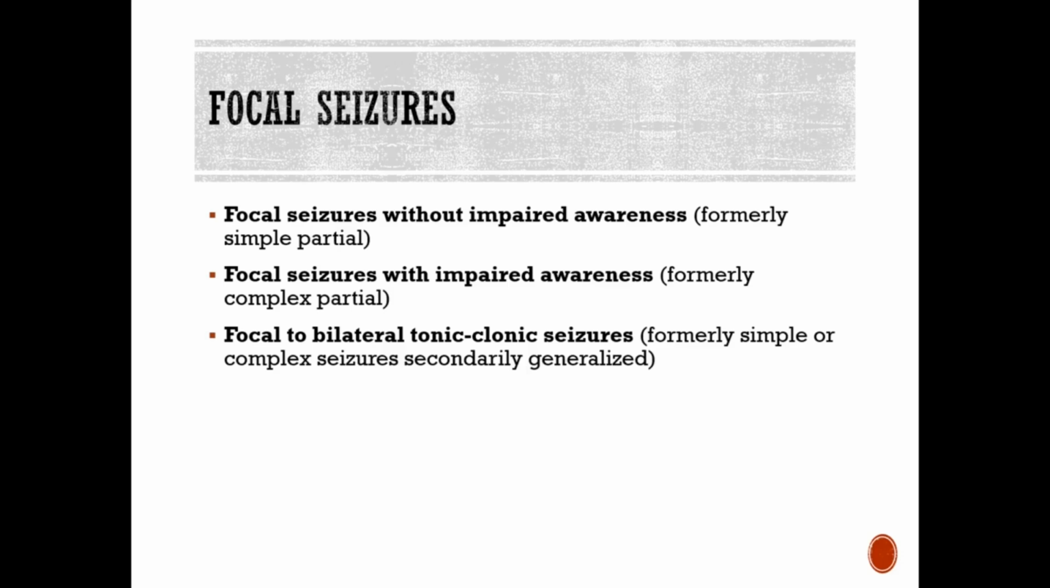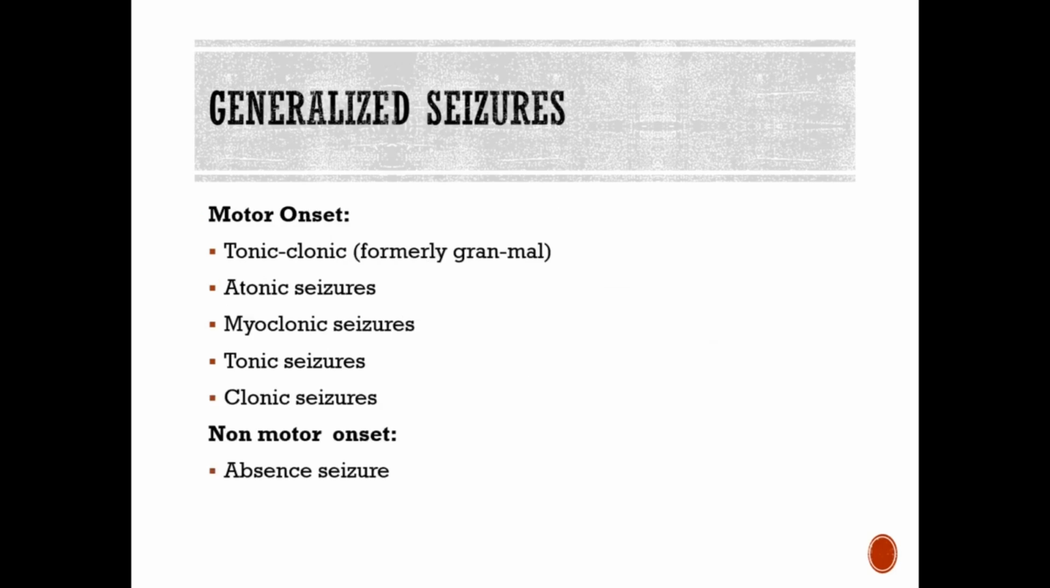Then you may have some seizures described as focal to bilateral tonic-clonic. It's a lot to say, seizures. And these are focal seizures with or without awareness that evolve into generalized seizures, usually a tonic-clonic event. Then there are your generalized seizures, and the initial involvement is both hemispheres of the brain, and they're classified into motor onset or non-motor onset. A loss of consciousness and motor function typically occurs at the onset of these types of seizures.